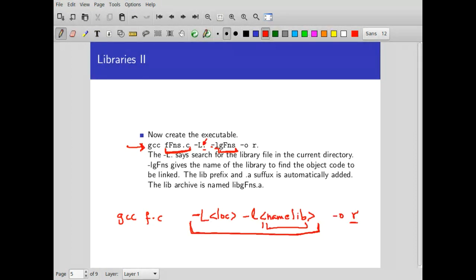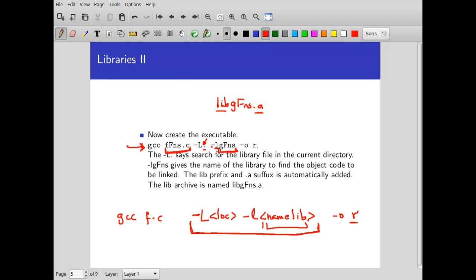And where will the library file be found? So notice that if you say -l, you are only writing the name of the library. The library file has a lib before it, and then the name, which is gfunctions, and an extension, which is .a. Now this and this, as I said, is assumed to be standard.